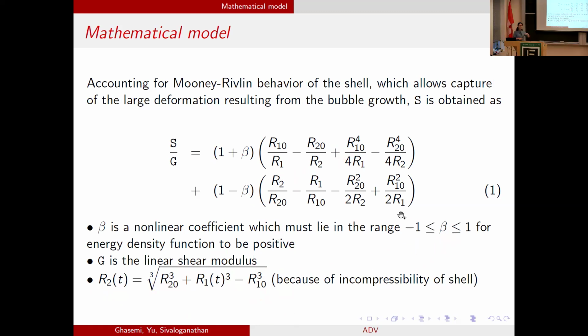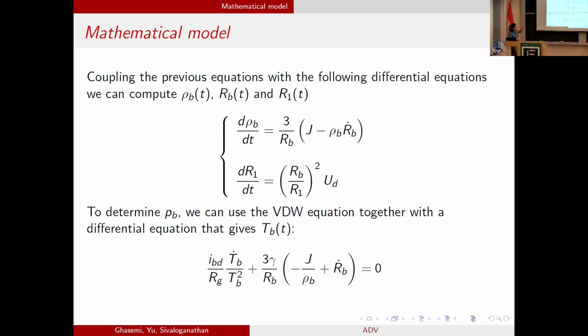And the response as a function of displacement shows that the process is smooth as beta gets closer to 1. So we can say that beta equal to 1 optimizes the process and corresponds to a soft shell that encapsulates the droplet. These need to be coupled with three more differential equations. One is for the bubble density, another is for the inner radius of the bubble, and the last one is for the temperature of the bubble.